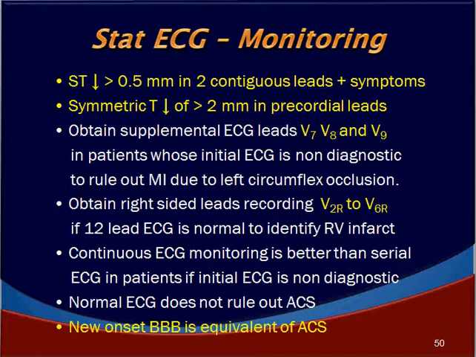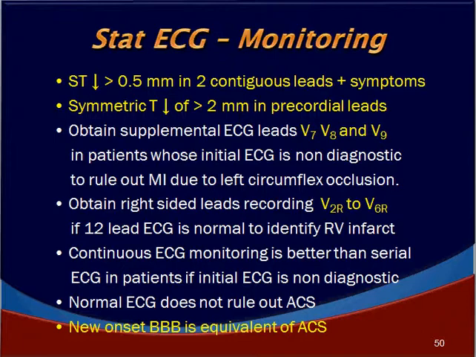Obtain right-sided leads recording V2R to V6R if the 12 lead ECG is normal to identify RV infarct in a patient who has got symptoms of acute infarction. Or if the patient is presenting with inferior wall infarction, all the more we should look for right ventricular leads to see whether there is RV infarct. Continuous ECG monitoring is better than serial ECG in patients if the initial ECG is non-diagnostic. Normal ECG, remember, does not rule out acute coronary syndrome.